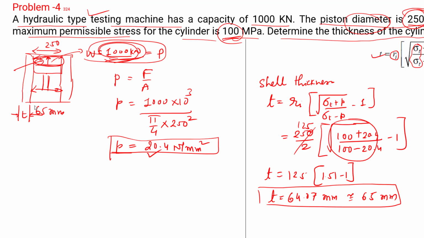Now I may ask, what happens if I increase the diameter from 250 to 300? So definitely you have to recalculate it. We are increasing the diameter, hence the pressure generated in this oil or this machine is reduced, right? So you have to recalculate. Larger the area, the more uniform distribution will be observed, so you require less shell thickness, right? If you put it over here, because of this lesser value of internal pressure, we are going to get lesser shell thickness, right? This is very simple discussion on the equations. I hope the design of thick cylinder is clear. Okay.